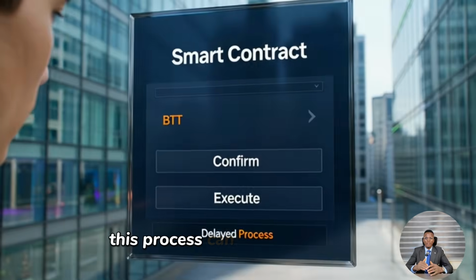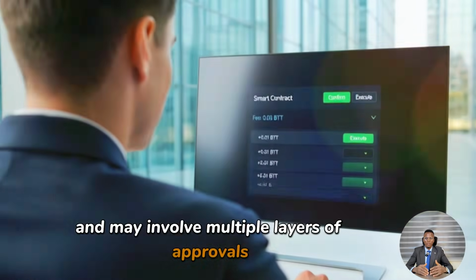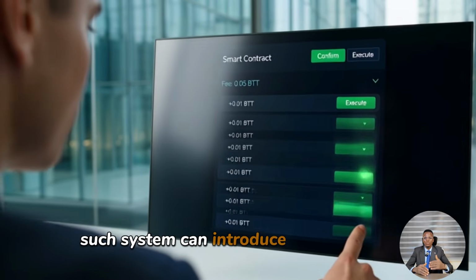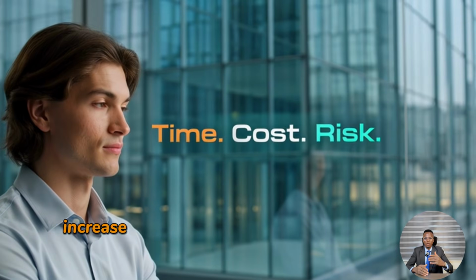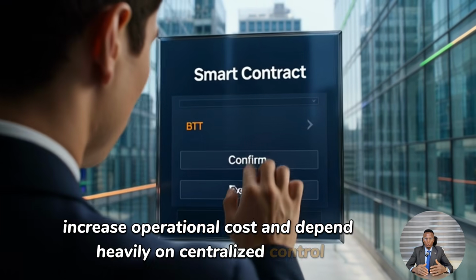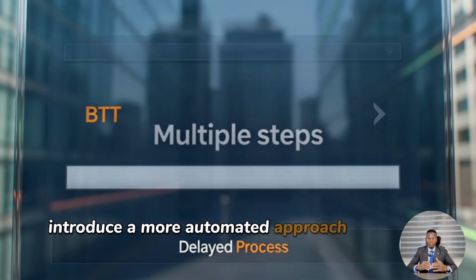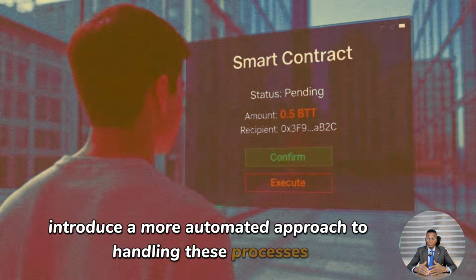This process can take time and may involve multiple layers of approvals. Such systems can introduce delays, increase operational costs, and depend heavily on centralized control. Blockchain technology introduced a more automated approach to handling these processes.